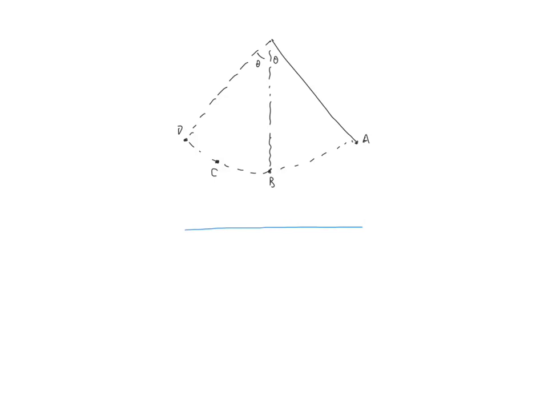Starting from rest at point A, a 50 kilogram person swings along the circular arc over a lake over to point D, where point D is the same height as point A. The distance from where the person is to where the rope is attached is 6.4 meters. And we're going to ignore air resistance and the mass and the elasticity of the rope.